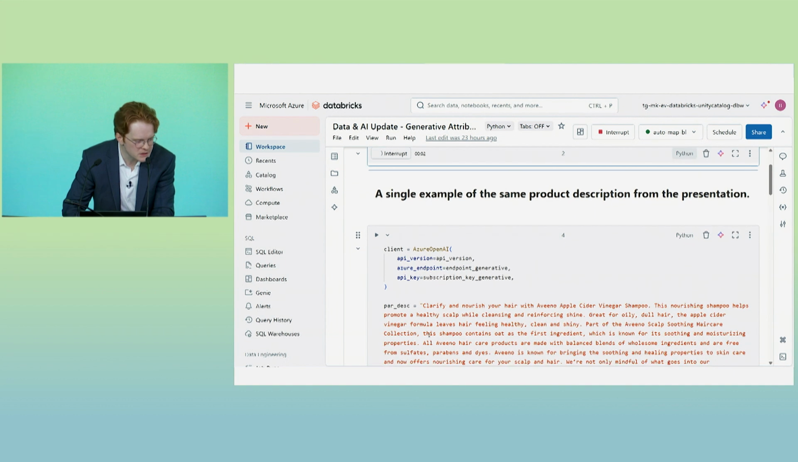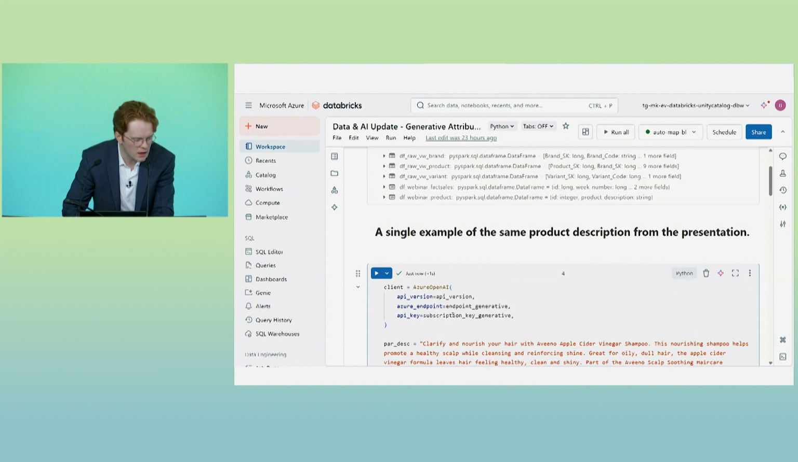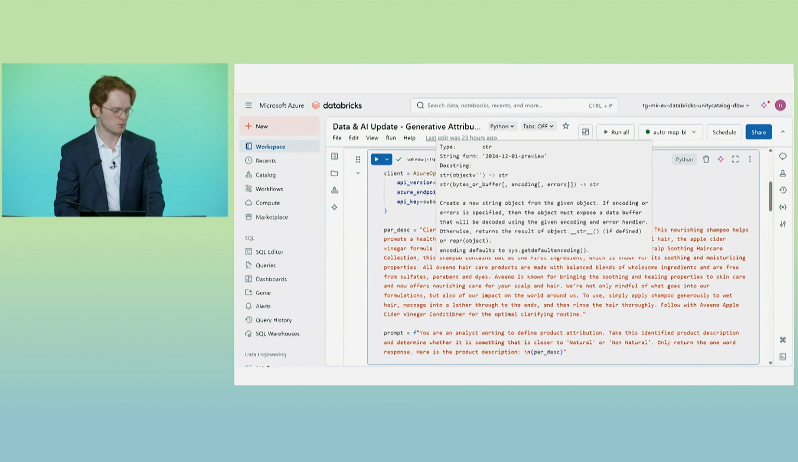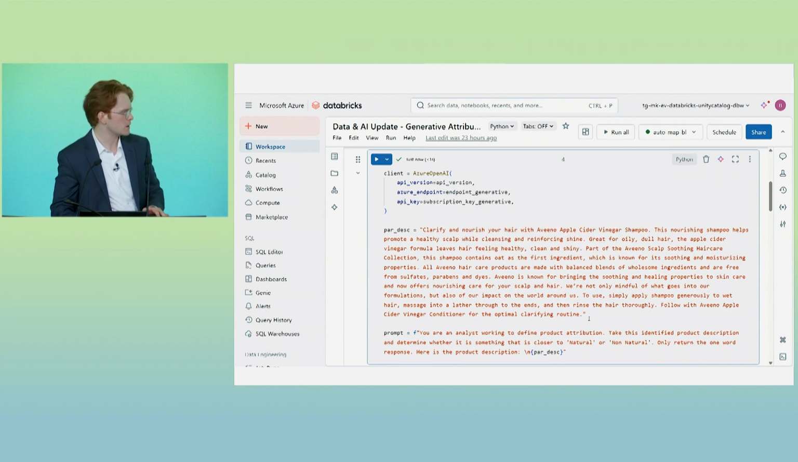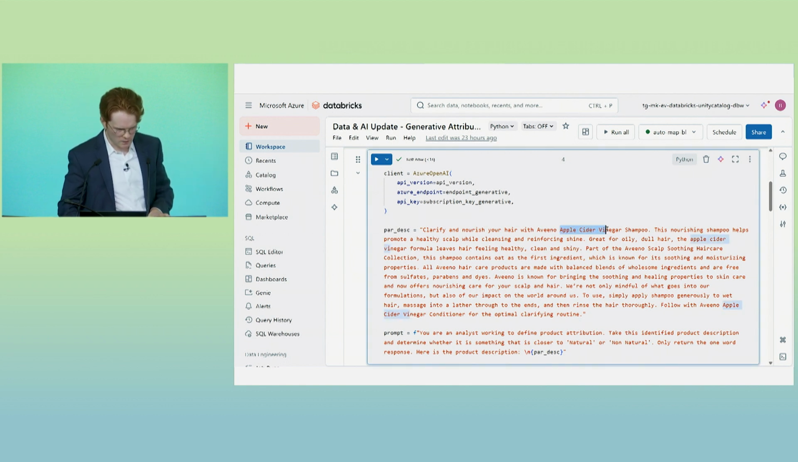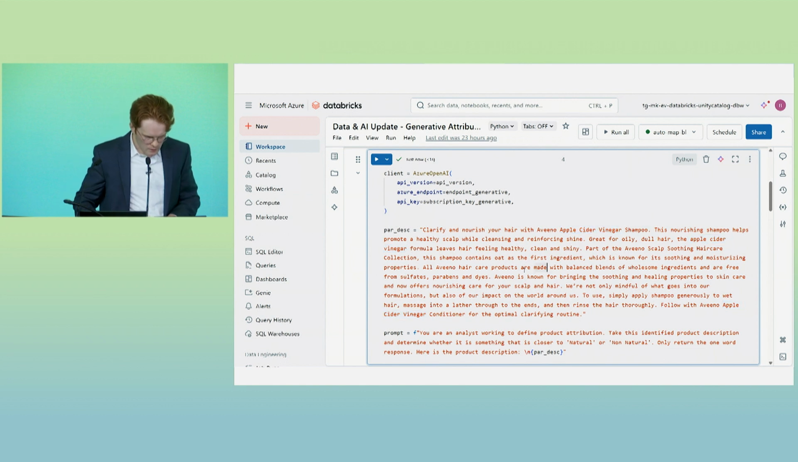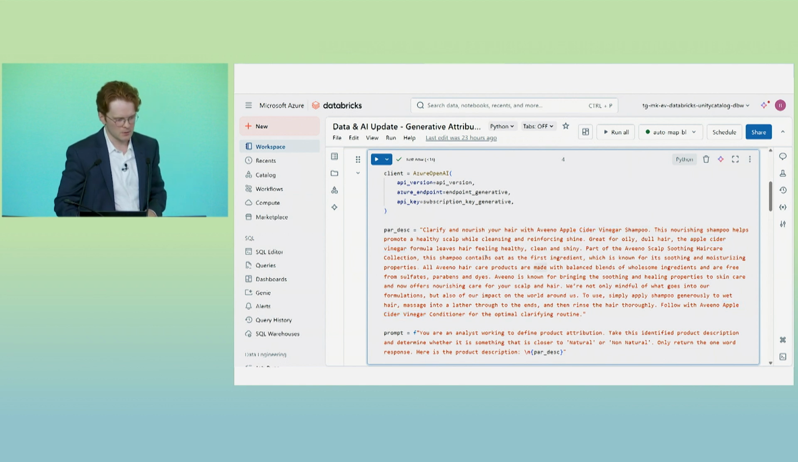And what I'm going to do just to get started is perform the same exercise that we just did as a group here, but within Databricks. So this is the same product description that I just had within the presentation. We can see some of the same characteristics. I see apple cider vinegar. Oats is here, and free from sulfates and other information as well. And what I'm essentially prompting the language model to do with just this single product description is to define whether it be a natural or a non-naturals product. So this is the segment that I really want to dig into.